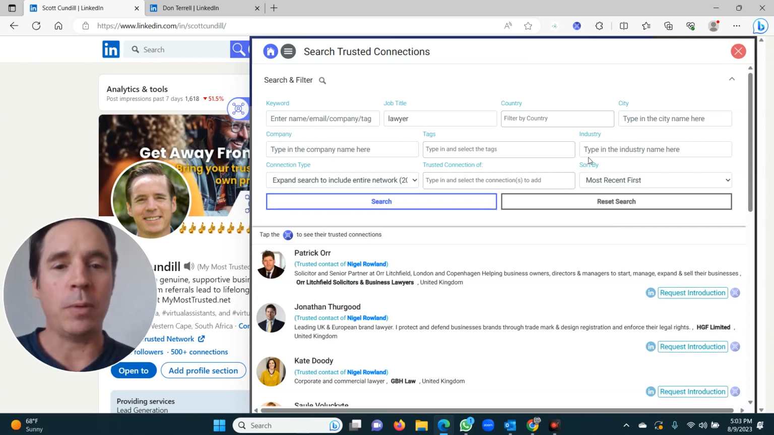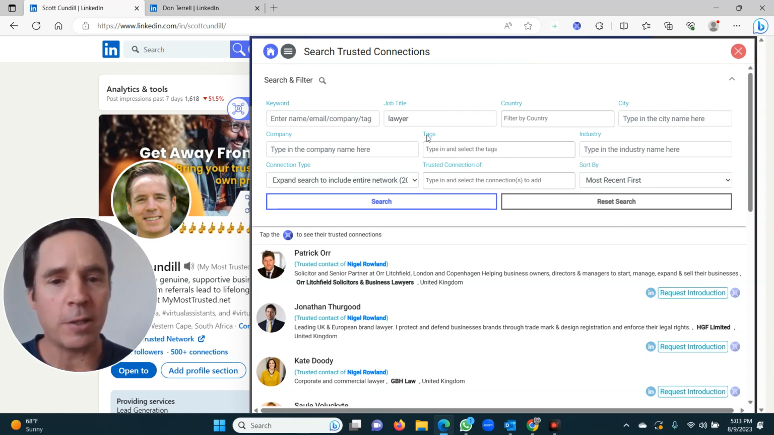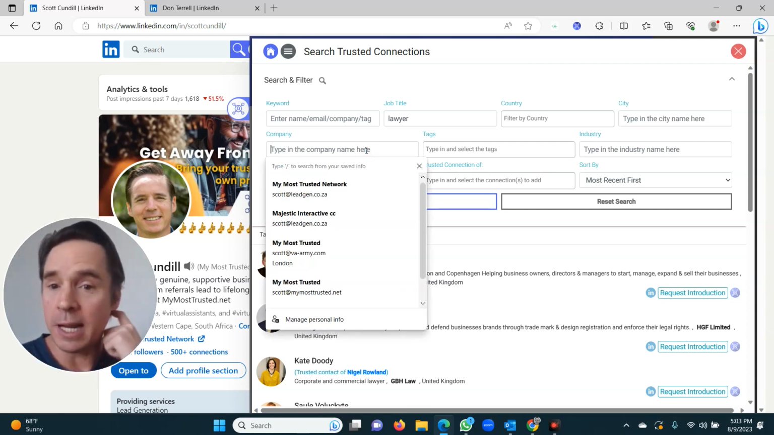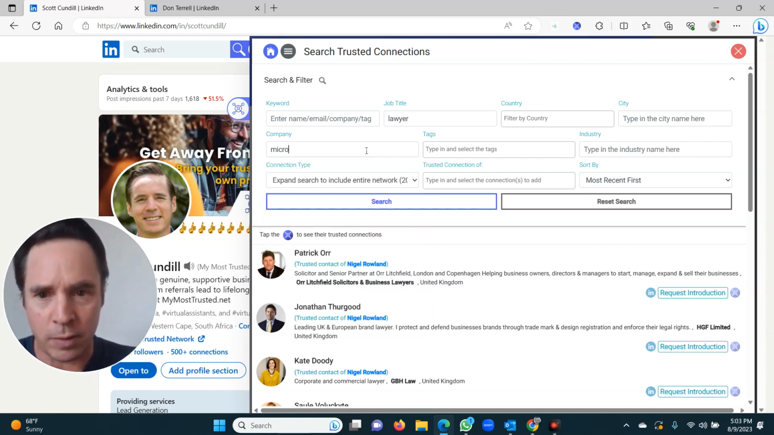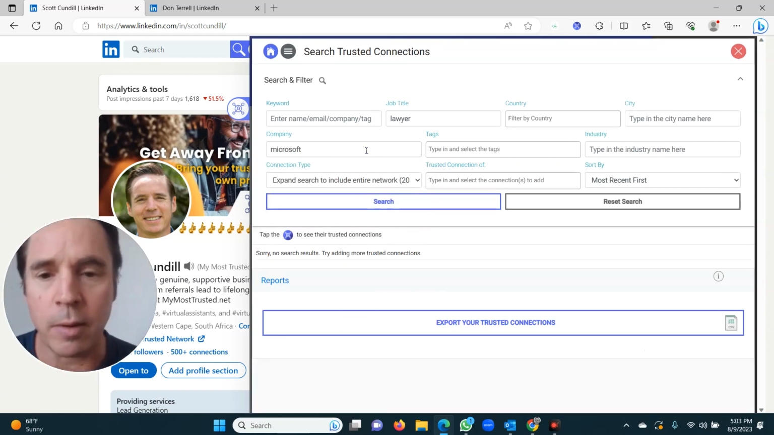Tags are for your own trusted connections. I wouldn't worry about those. Don't worry about trusted connection. That gets automated, and the sort by recent first. Just company, that's useful. So let's say you really want to get into Microsoft. I'm not quite sure why you want to, but anyway, maybe you do.